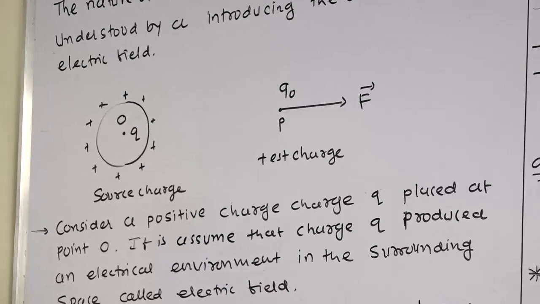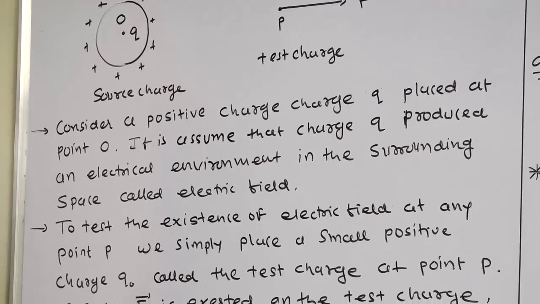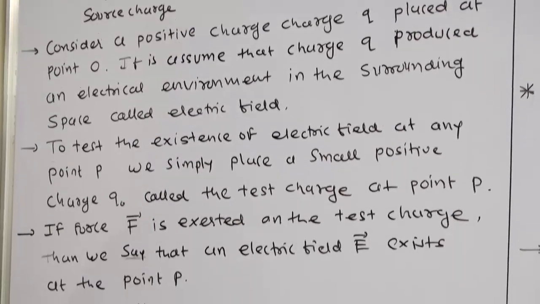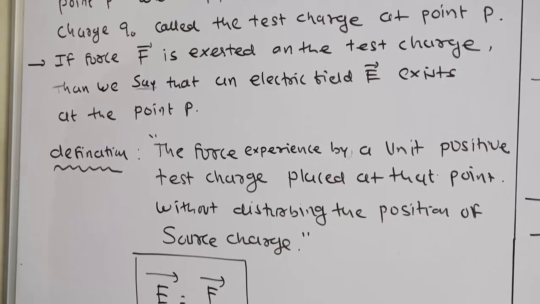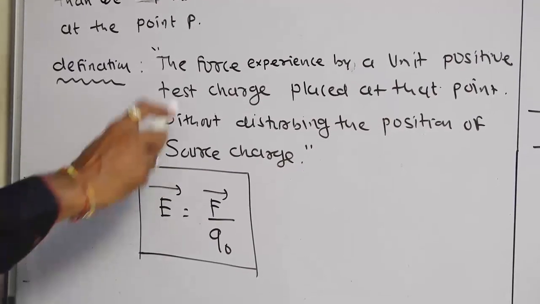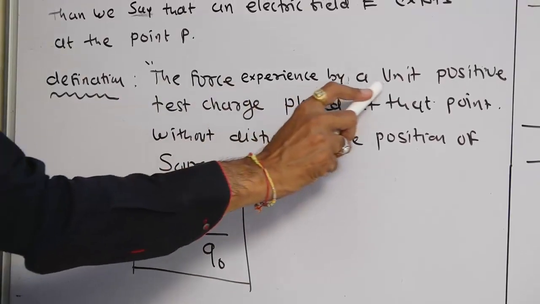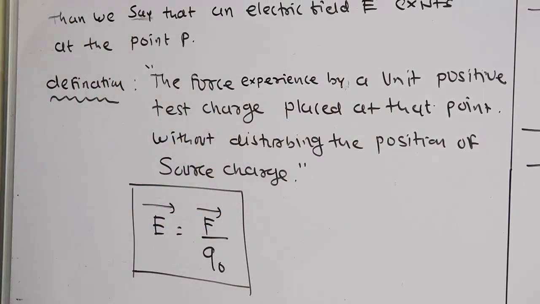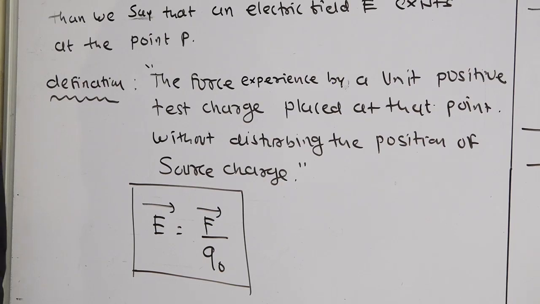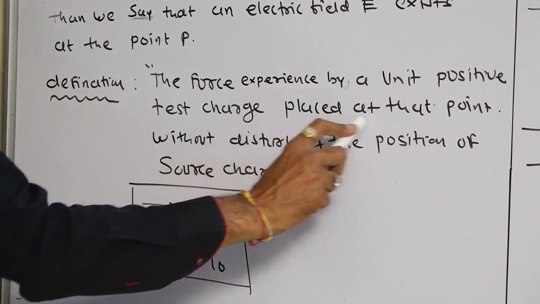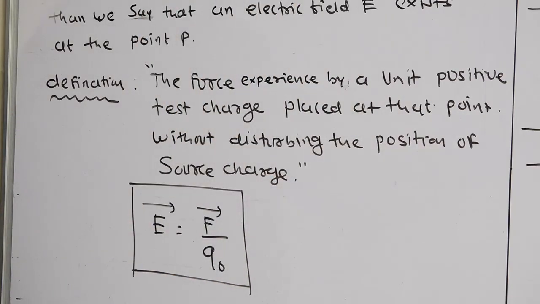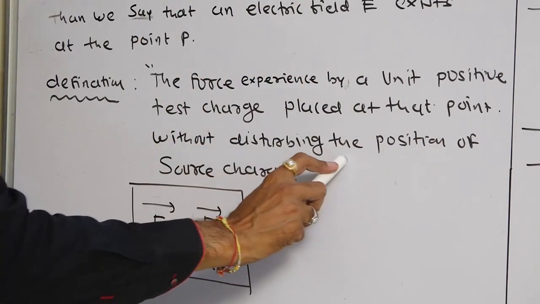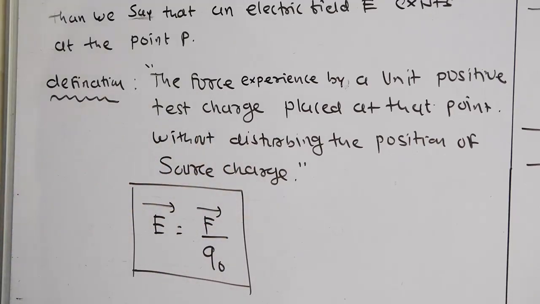Now student, we come to the definition of electric field intensity. The definition is very simple. The force experienced by a unit positive test charge placed at that point, without disturbing the position of the source charge, is called electric field intensity.